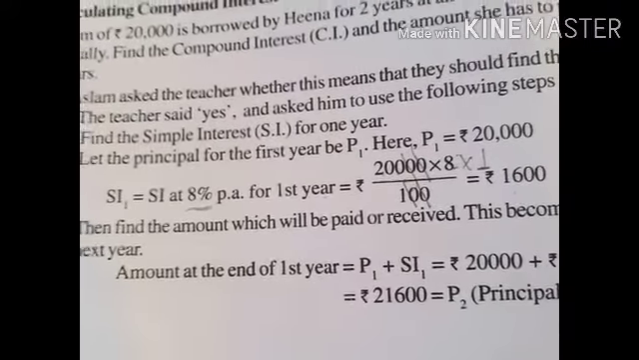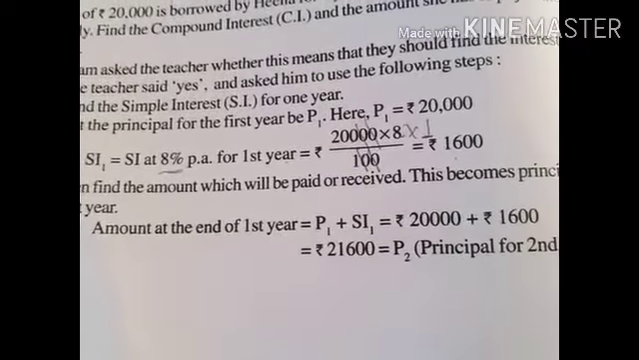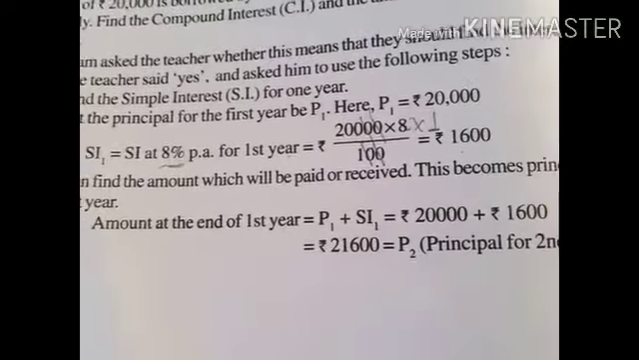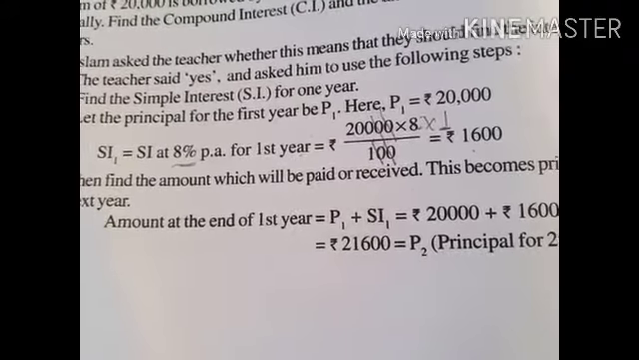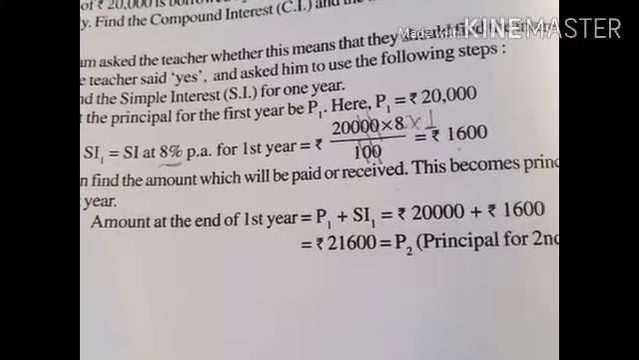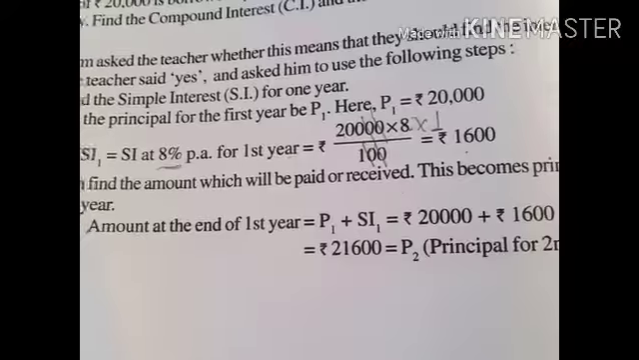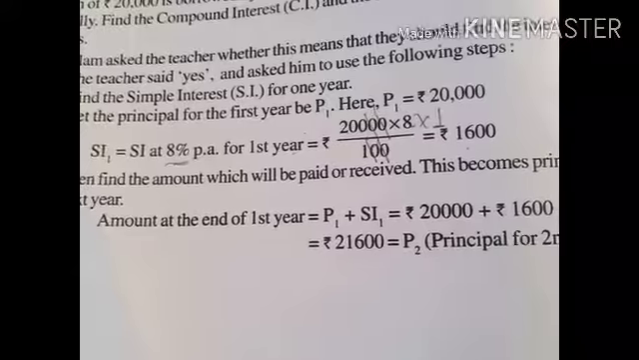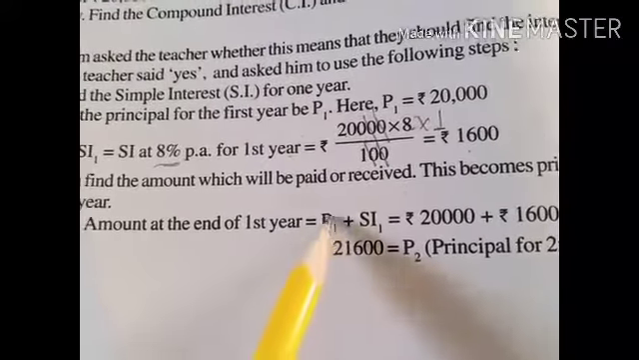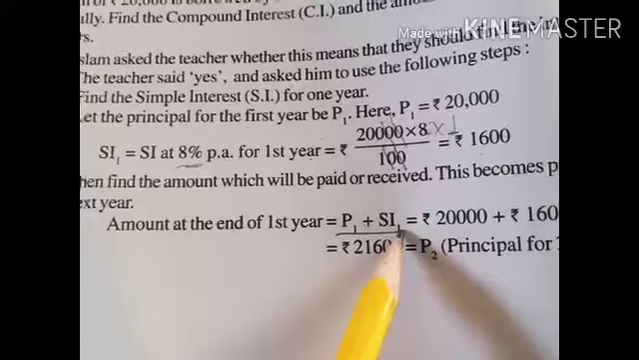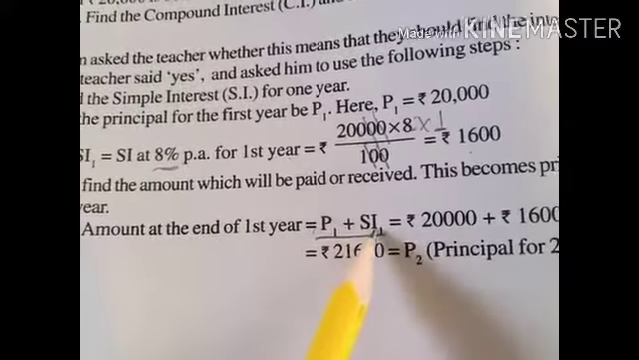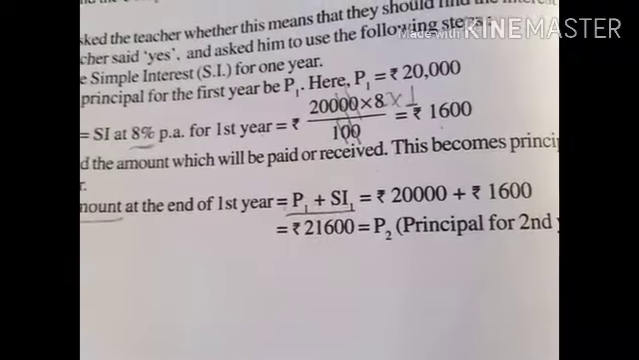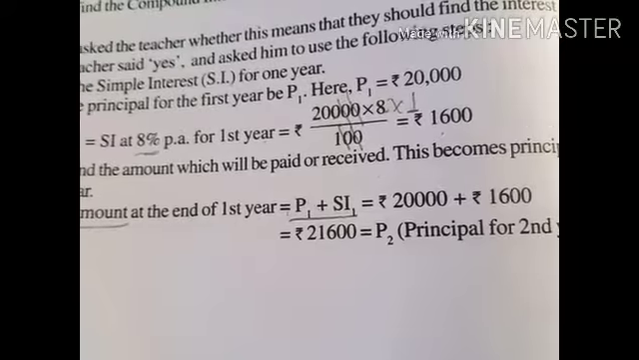Now the amount we get as interest is rupees 1600, and it will be added to the principal. So it becomes the amount, that means the total amount we get after 1 year. The principal was rupees 20,000 and the interest we get is 1600, so the total amount after 1 year is 21,600. This is also the formula: P plus SI, that means principal plus simple interest becomes the amount. So the principal for the second year is rupees 21,600.